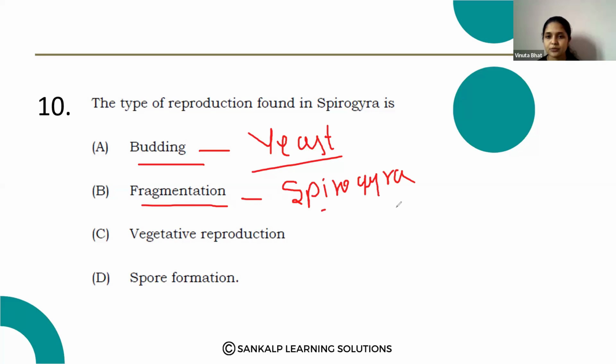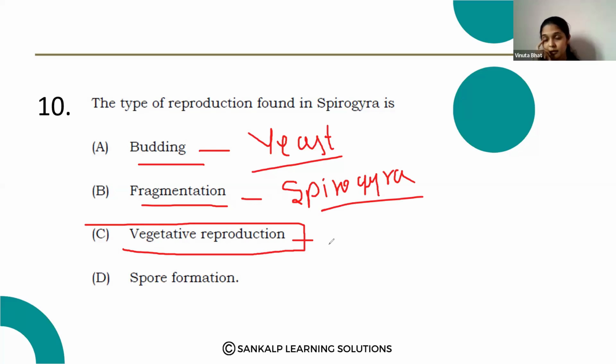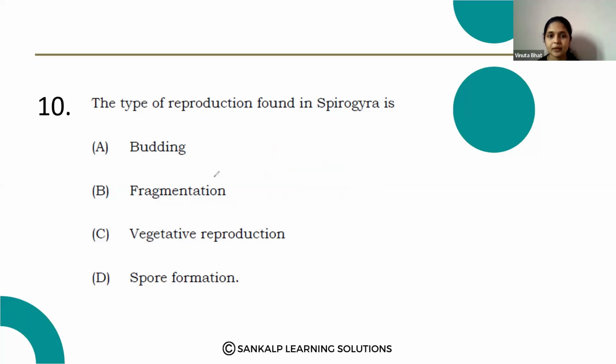Vegetative reproduction takes place in plants, where roots, leaves and stems are used for reproduction. Spore formation is in Rhizopus. The correct answer is option B, fragmentation.